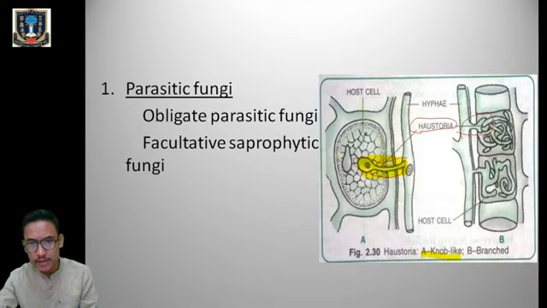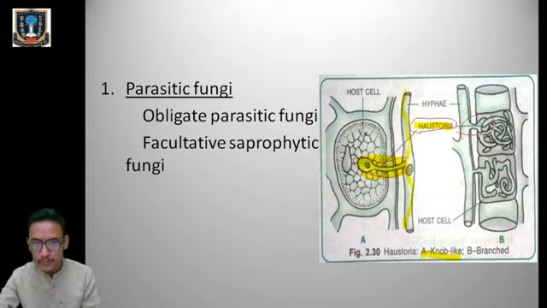This is the plant cell wall, this is the plant cell, and this is the fungus part. From the fungus you can see the growth of the haustoria. This haustoria will penetrate the plant cell wall and the plant cell and absorb the nutrients from the host plant body.